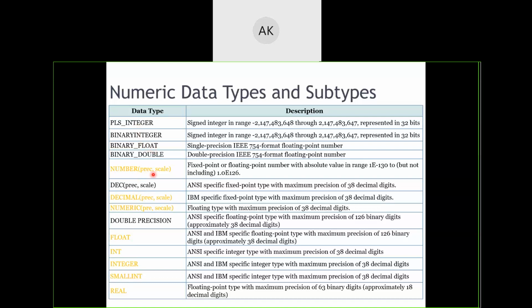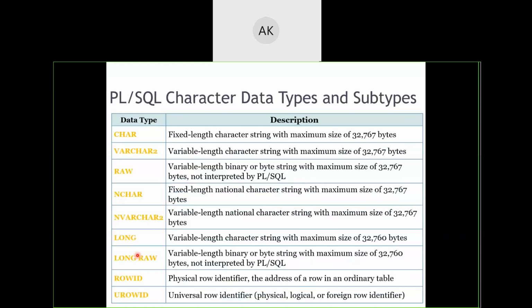Just remember what was there in the SQL part, and you can write it as it is for PL/SQL. There is no change at all. In case of character, we have the same thing: char, varchar2, raw, nchar, nvarchar2, long raw, rowid, urowid. All these were data types which were available in the SQL part also.